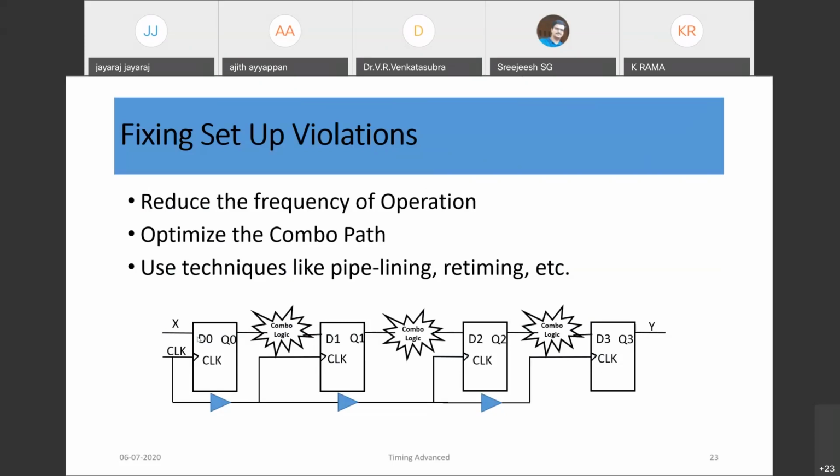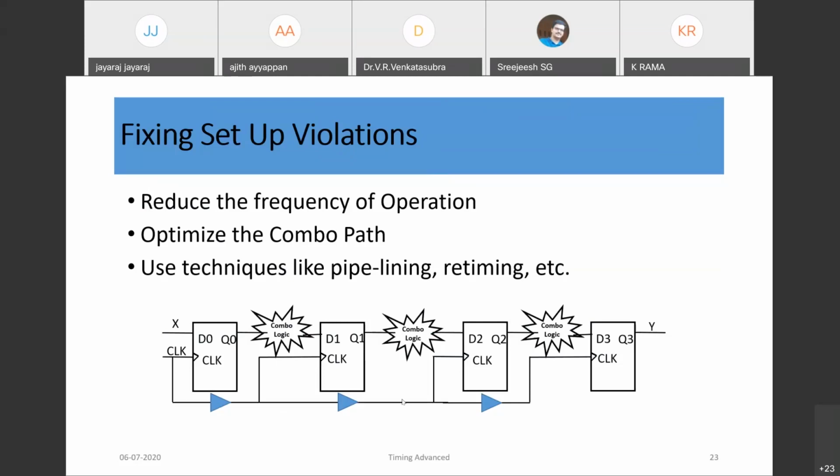Then of course we can play with the clock skew also. If hold is not violating, we can try to skew the clock and try to improve the frequency of operation. You can introduce the positive skew and try to improve the frequency of operation. So if combo path delay is more, then we can try to skew the clock also.